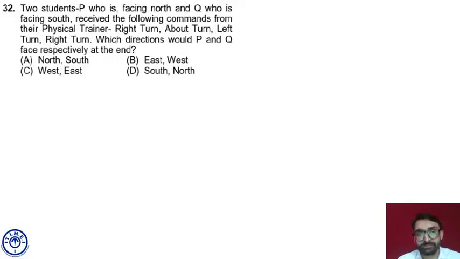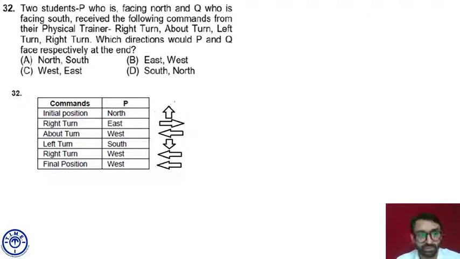Take a left turn. Fine. From east, what will a left turn be? North. From north, what will a right turn be? East. So Q is facing east. My answer is C, Calcutta.